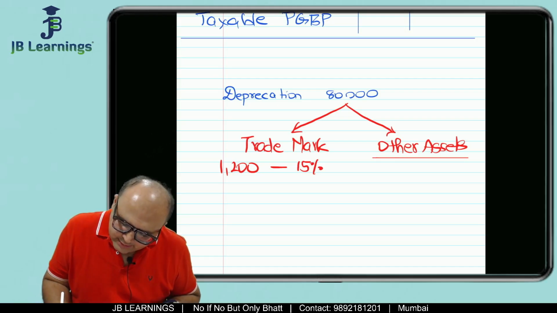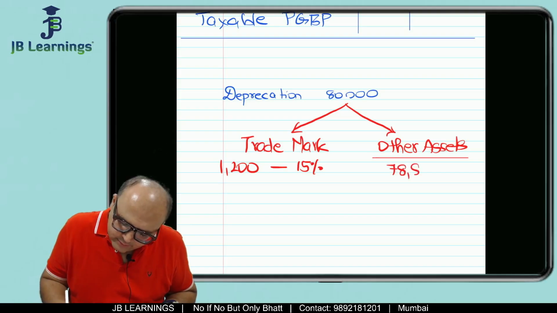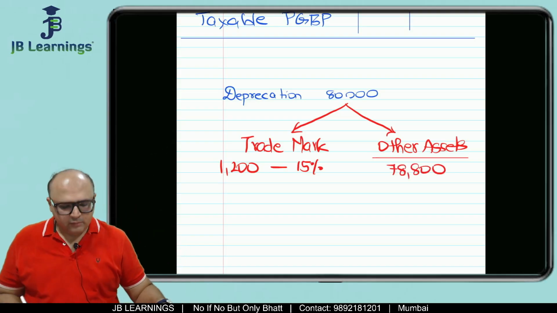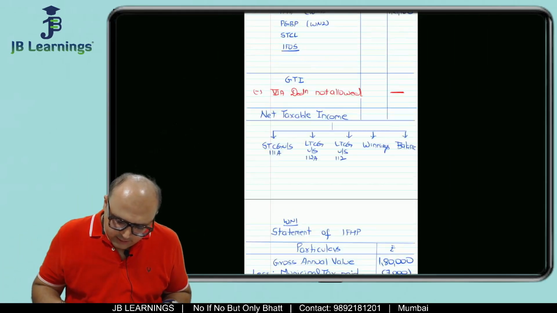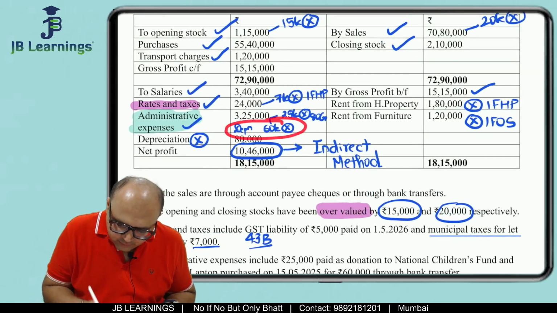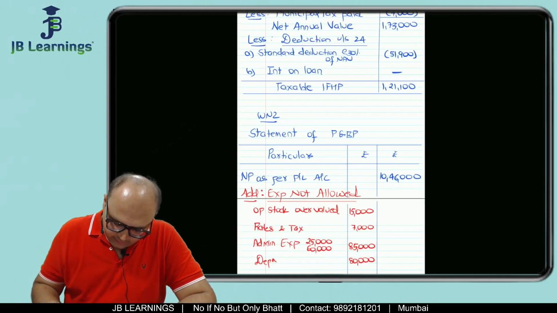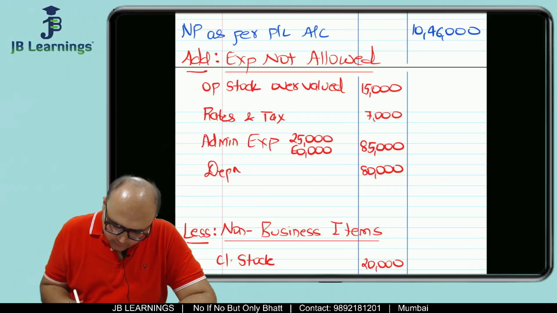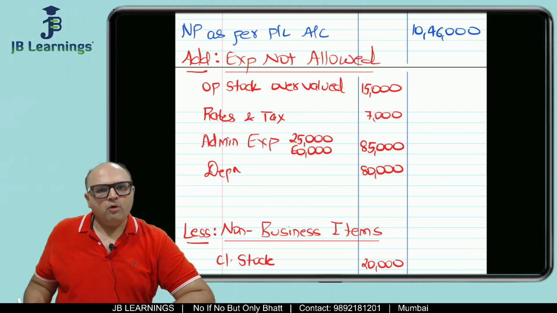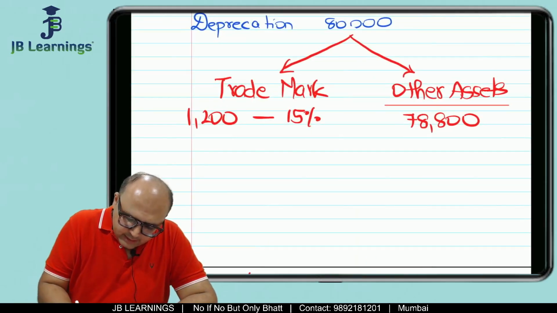So for other assets, the depreciation would be how much? So it would be 78,800. Now see. Now if you see the debit side, it says it also includes laptop of 60,000. Now we have already disallowed laptop, 60,000 laptop. This admin expenses we have already disallowed. So on that laptop, we will get depreciation.